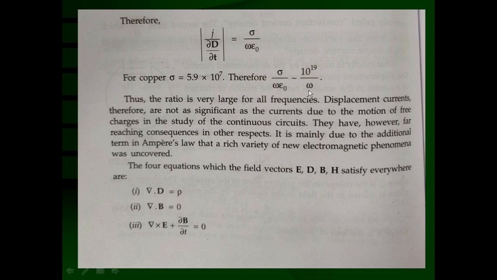That means the conduction current density is very, very large, about 10 raised to 19 times the displacement current density, even if the frequency is taken to be very, very large, even in the megahertz or gigahertz. Megahertz means 10 raised to 6 and gigahertz means 10 raised to 9. Still, the conduction current density is very, very large compared to the displacement current density.